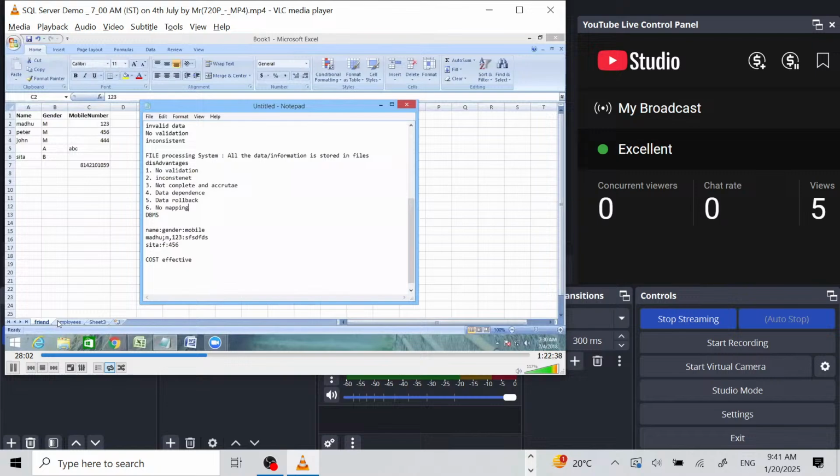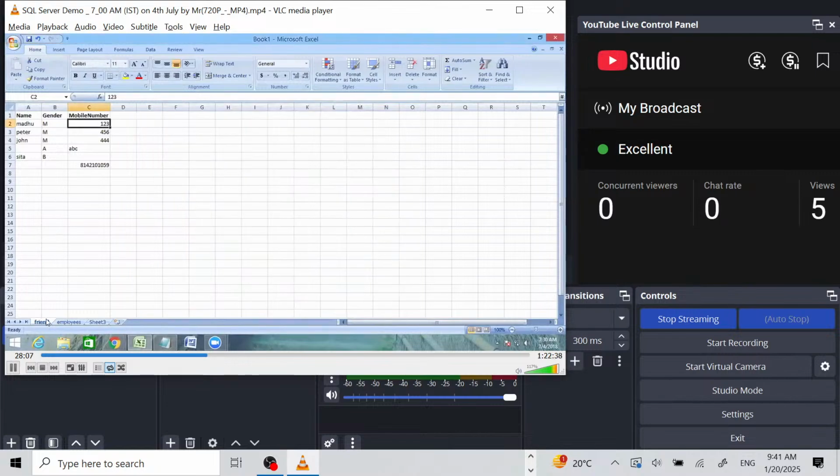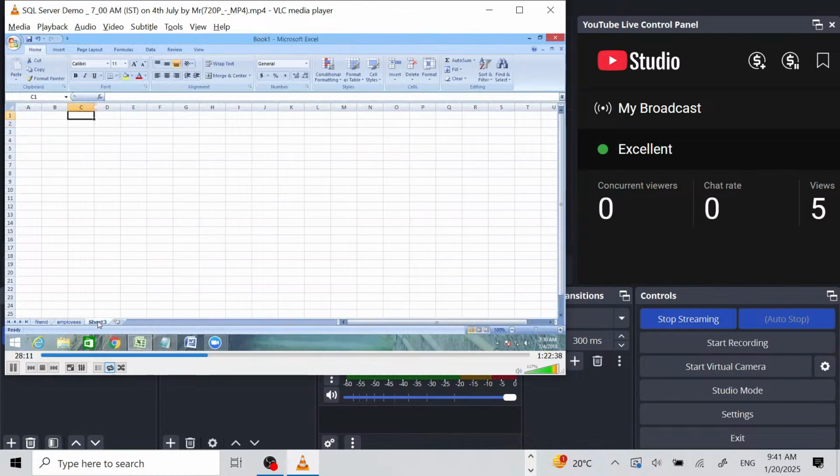Our program has to check this table or sheet and update it, and it also has to check the other sheet, called sheet 3, look at his name, and update his mobile number. So there's no mapping if you maintain the data in text files or Excel sheets.